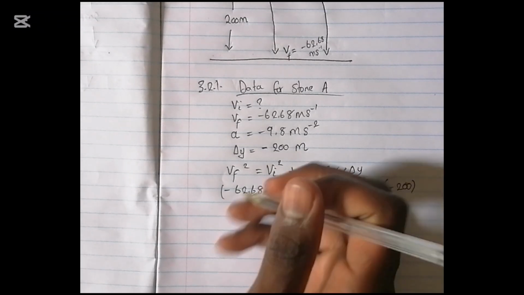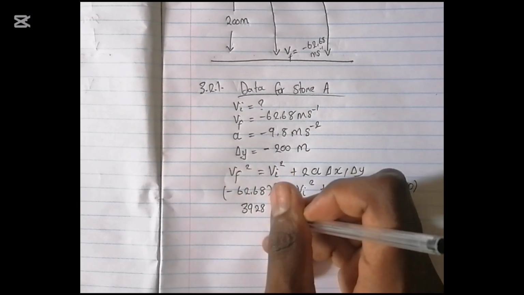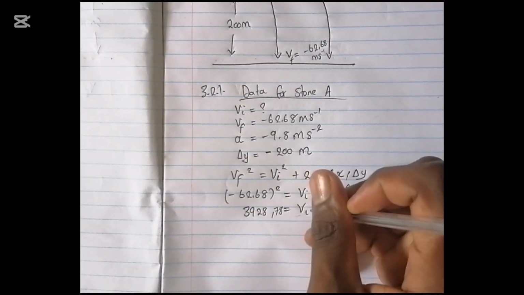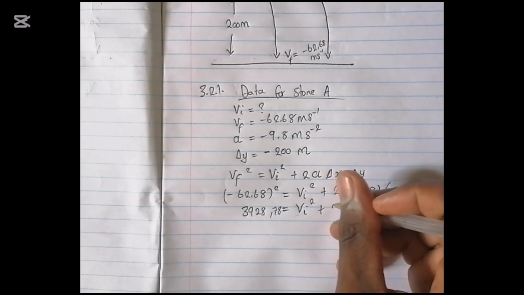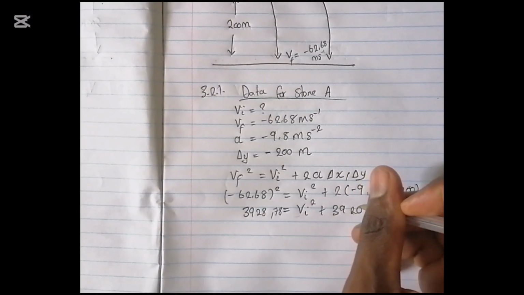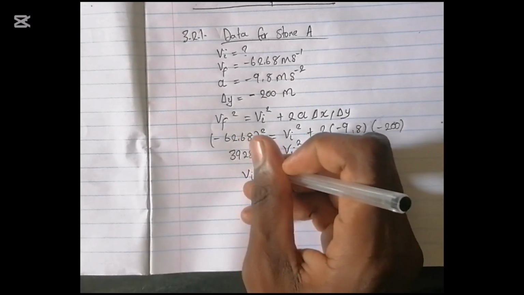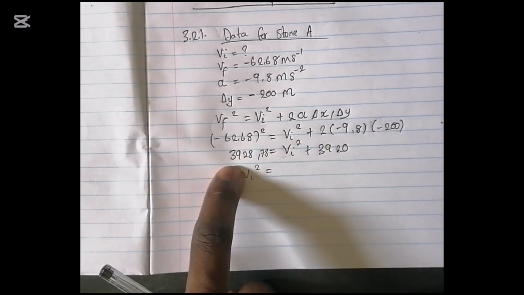So you press your calculator. On the left hand side, you will have 3,928.78, and on the right hand side Vi squared, then 2 into negative 9.8 into negative 200, which will give you plus 3,920. We have to solve for Vi. We take Vi squared and make it the subject of the formula, which means we'll take 3,920 and move it with a minus to the other side.